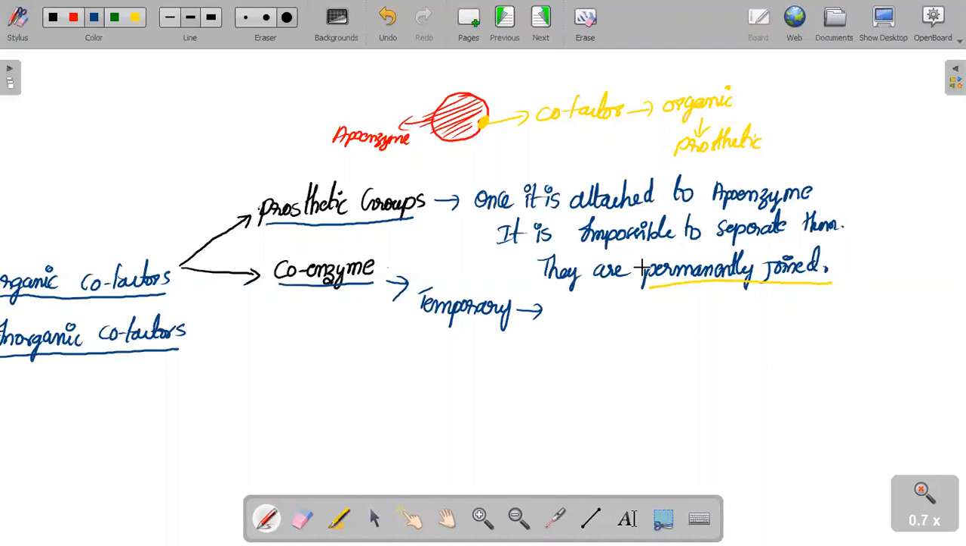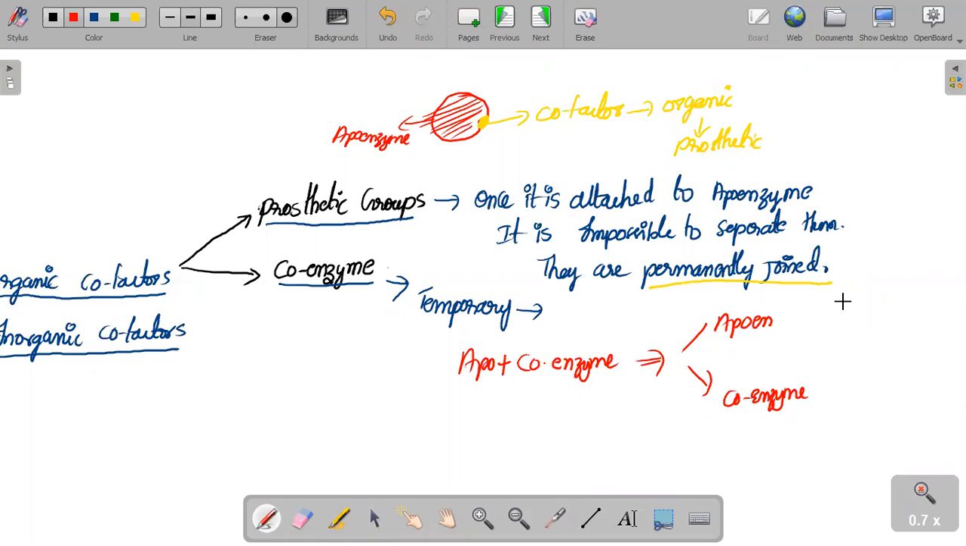During the reaction, let me show with another pen, apo plus coenzyme. During the reaction, apo and coenzyme or cofactor, whatever the thing is there, will be clubbed together. Once the enzyme reaction is done, they will be separated. Apoenzyme will go in one direction, and the coenzyme will go in another direction. Very simple, ma.